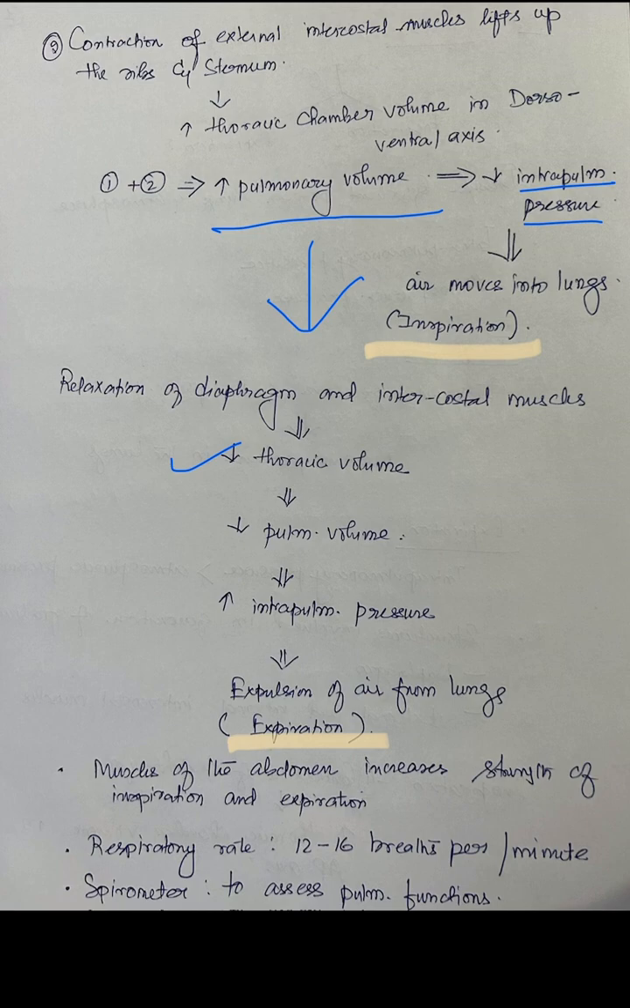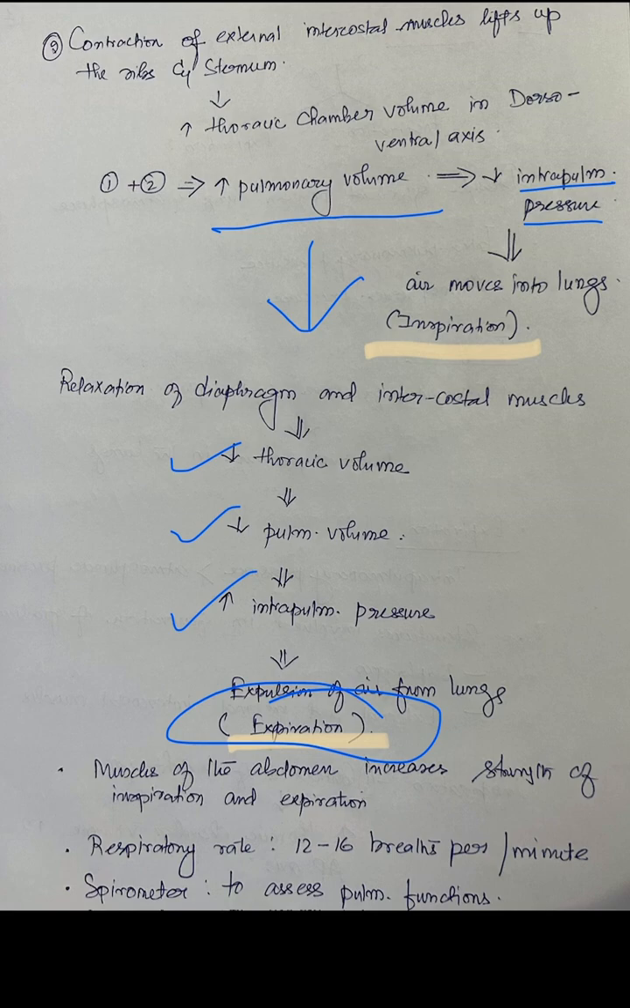The diaphragm relaxes and comes back to its normal position, the upward position. The external intercostal muscles relax, and this leads to the ribs and sternum coming back to their normal position. So there is a decrease in the thoracic volume. When volume decreases, the pulmonary volume also decreases. And when the volume decreases inside the lungs, the pressure in the lungs increases, that is, an increase in the intrapulmonary pressure. When the pressure increases, it expels the air that was in the lungs into the atmosphere. So this is expiration.